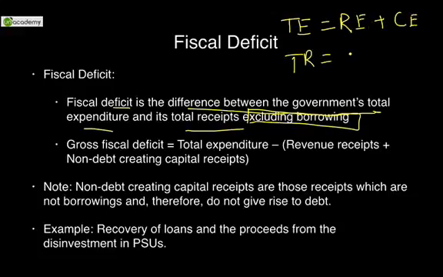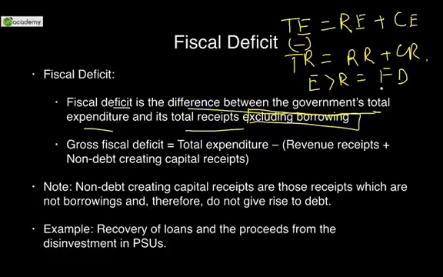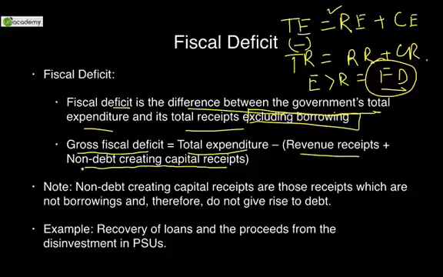Total receipts include revenue receipts plus capital receipts. When we take the difference of the two, and if expenditure exceeds receipts, what we get is fiscal deficit. So let's read the definition of gross fiscal deficit. It says total expenditure, which is revenue expenditure plus capital expenditure, minus revenue receipts plus non-debt creating capital receipts.